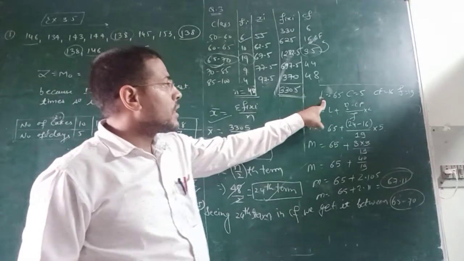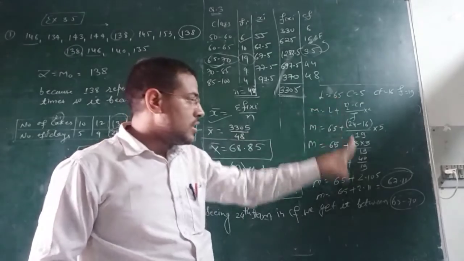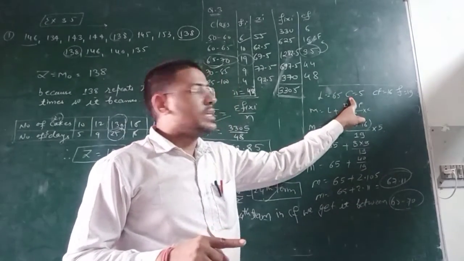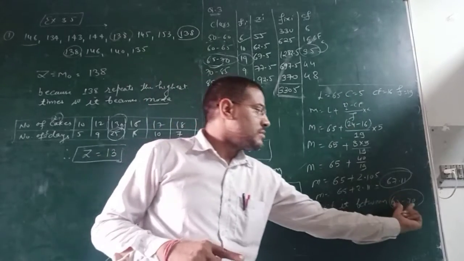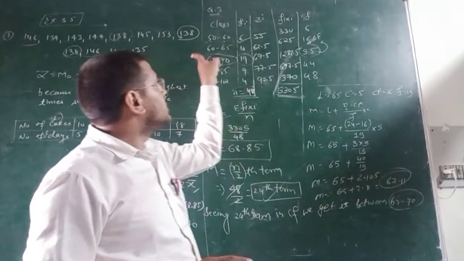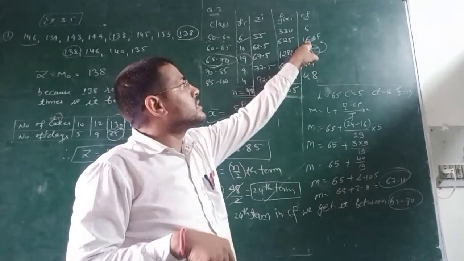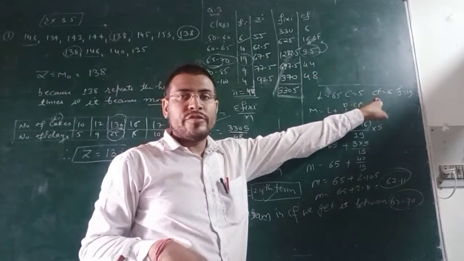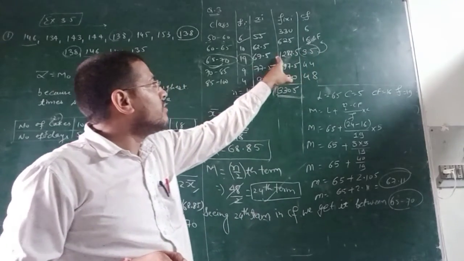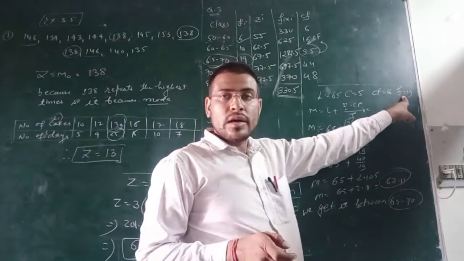कैसे? सो L is equal to 65. अब ये L कैसे आया? लोअर बाउंड्री पॉइंट. So 65, right? Always the first value. Then C. C means difference. What is the difference between 65 and 70? That is 5. CF जहां मिला है 35, उसके ऊपर की वैल्यू, that is 16. And F, where I got that 24th term in 35, उसके सामने की वैल्यू फ्रीक्वेंसी में जाकर देखो तो it will be 19. Got everything?